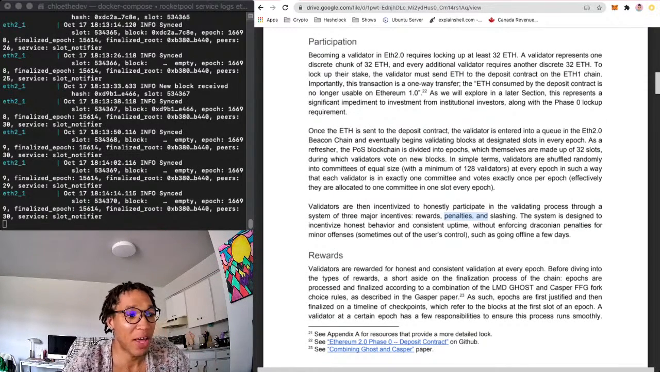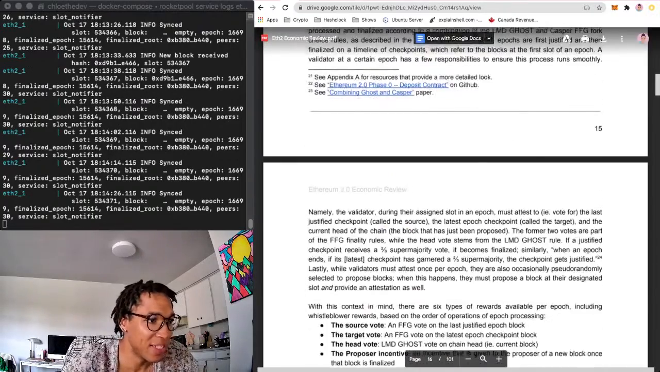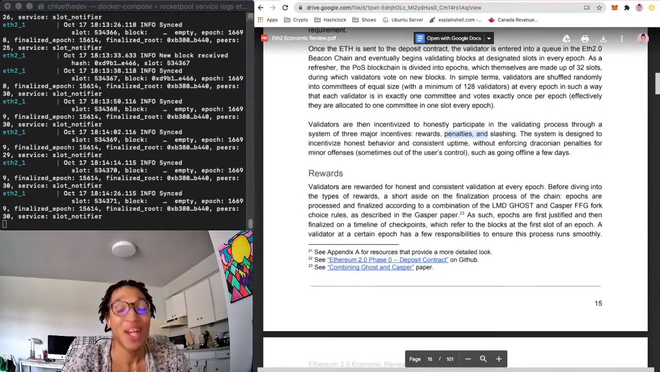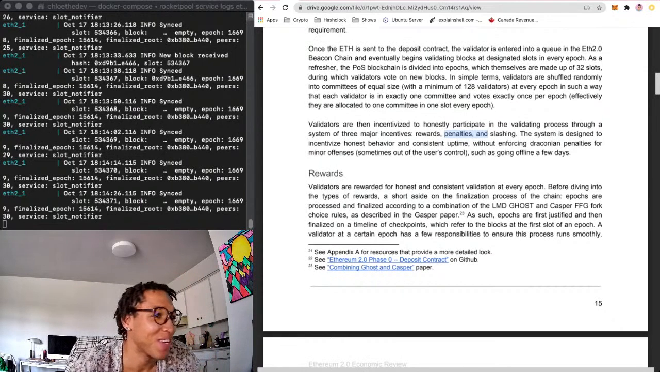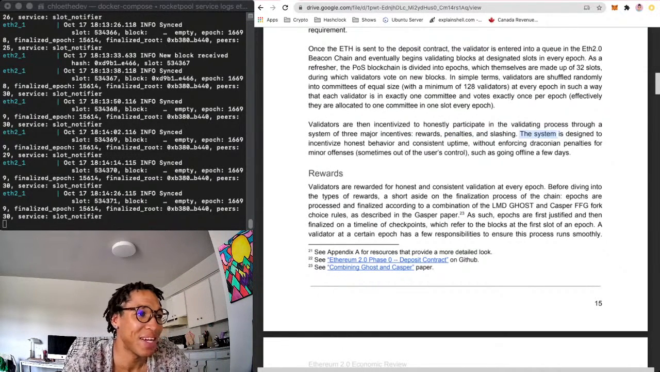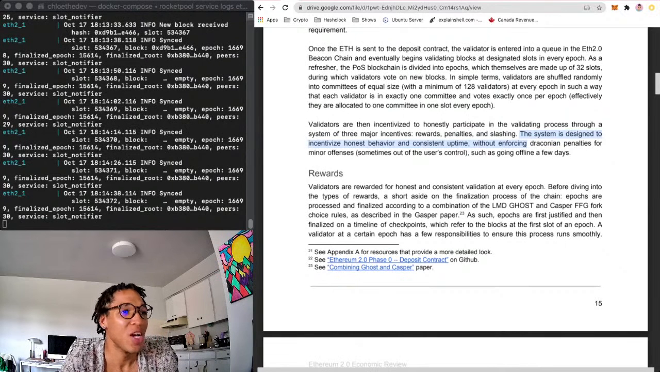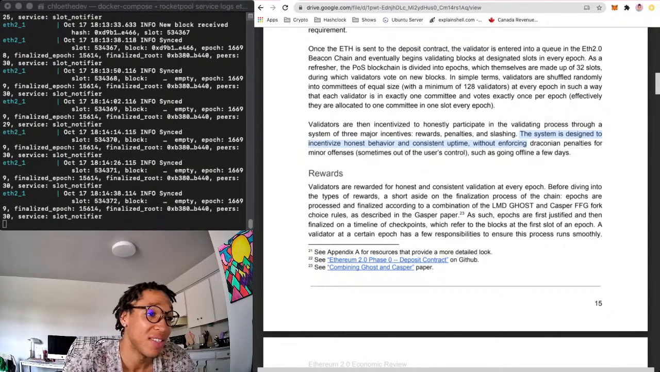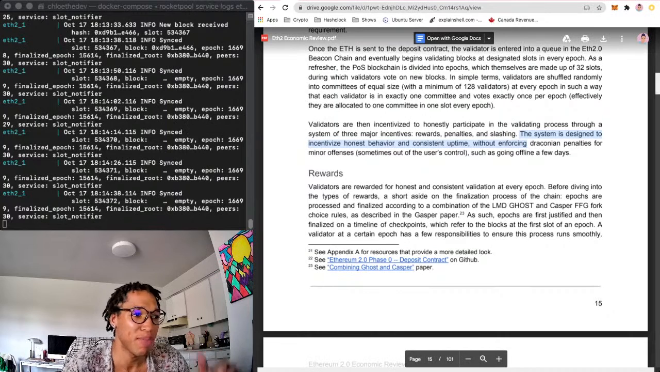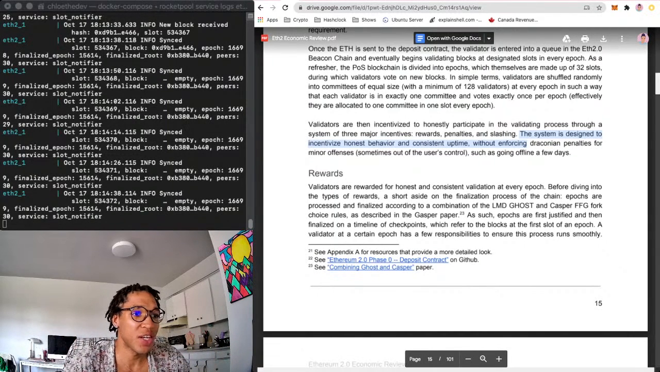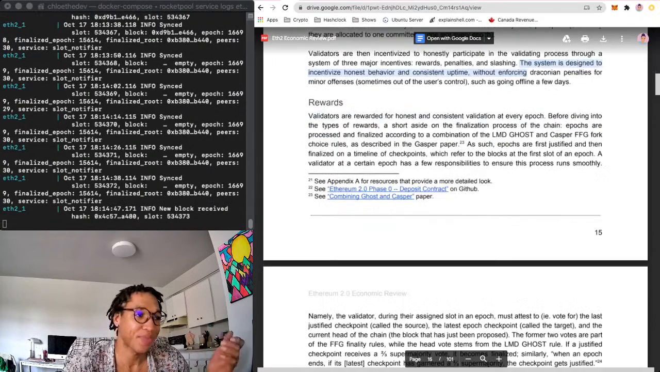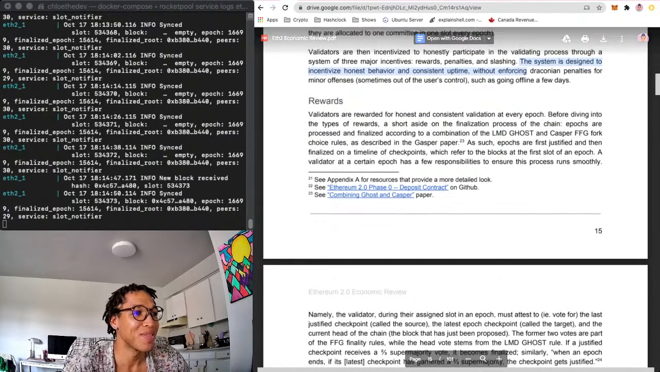I guess they'll go into each one. Papers are awesome because you read and they always explain the rest of it later. The system is designed to incentivize honest behavior and consistent uptime without enforcing draconian penalties for minor offenses, which are sometimes out of the user's control, such as going offline for a few days. That's definitely going to happen to me a few times.